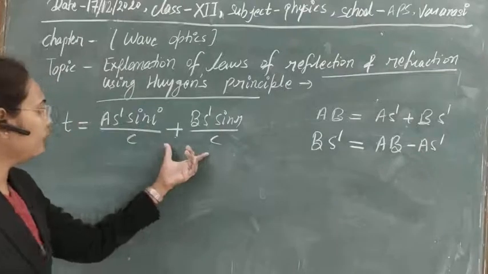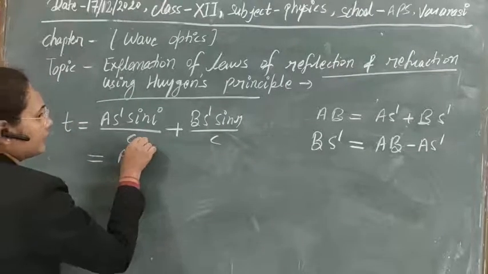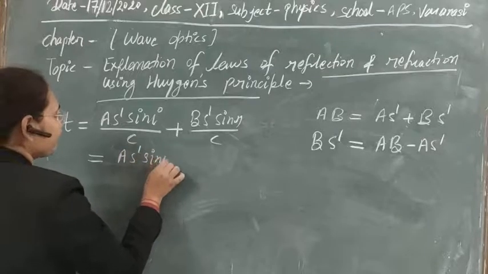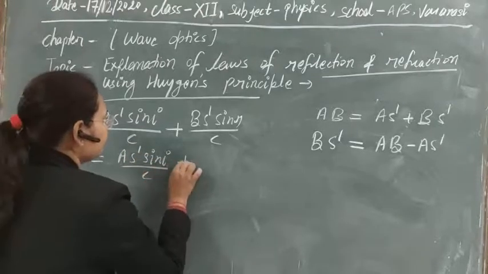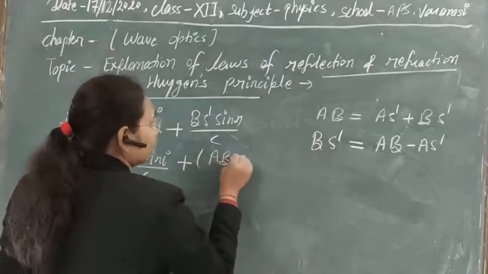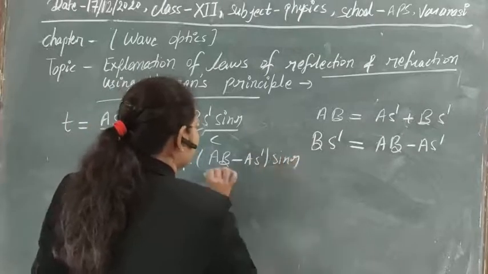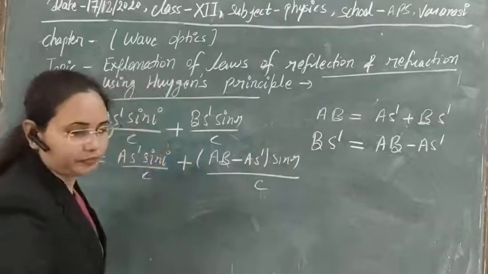Let's put the value here. So we will get time, that value is A S dash sin I upon C plus AB minus A S dash sin R divided by C here.